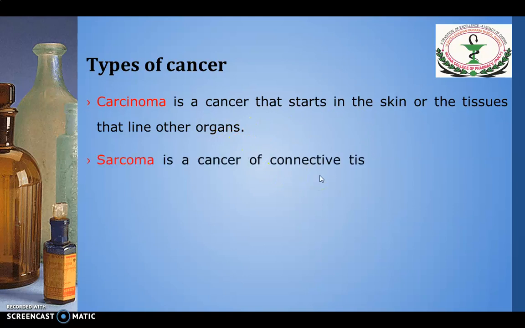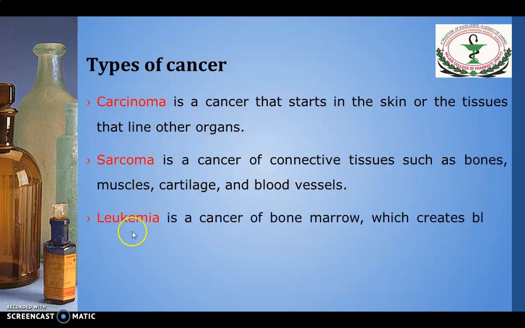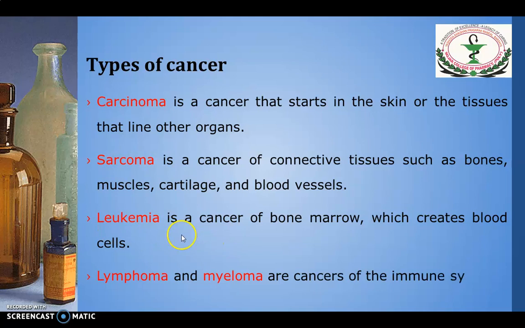Second, sarcoma is a cancer of connective tissue such as bone, muscle, cartilage, and blood vessels. Leukemia is a cancer of bone marrow which creates blood cells. It is also a cancer of blood. Lymphoma and myeloma are cancers of the immune system.